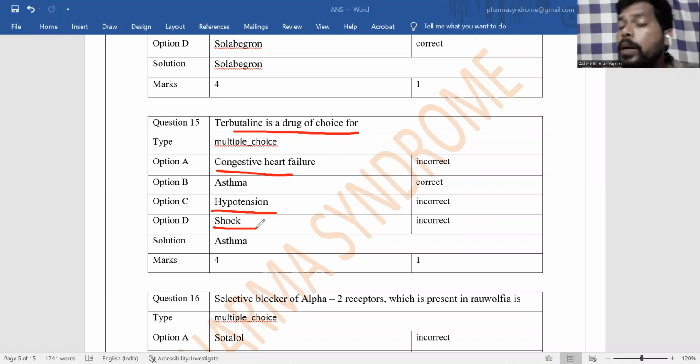Terbutaline is a selective beta-2 receptor agonist, and the beta-2 receptor is located in the bronchial smooth muscle. Selective beta-2 receptor agonists are useful for the treatment of asthma, like salbutamol, terbutaline, albuterol. All these come under treatment of asthma.